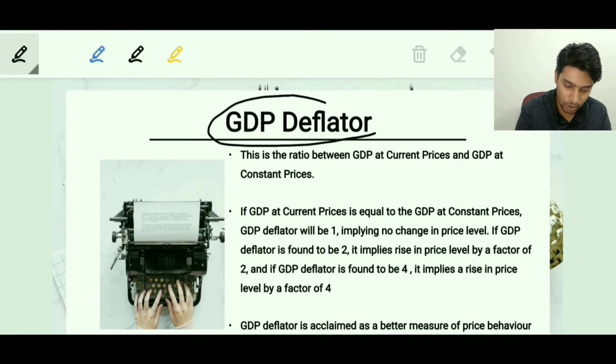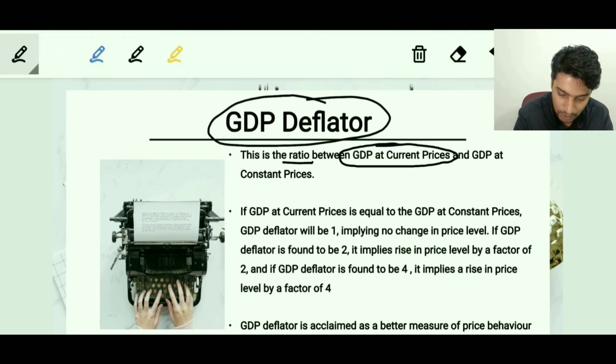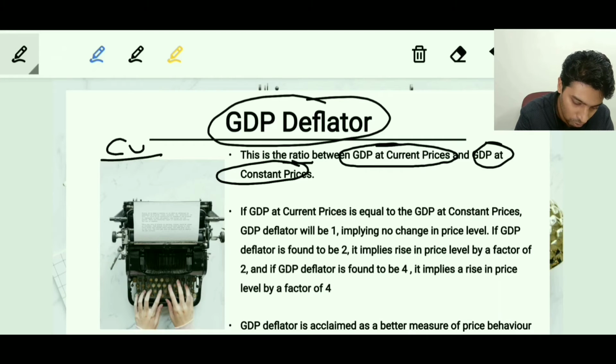So what is GDP deflator? As the first statement mentions, it's nothing but the ratio between a numerator and a denominator. The numerator is the GDP at current prices, and the denominator is the GDP at constant prices. So we have current in the numerator and constant in the denominator.